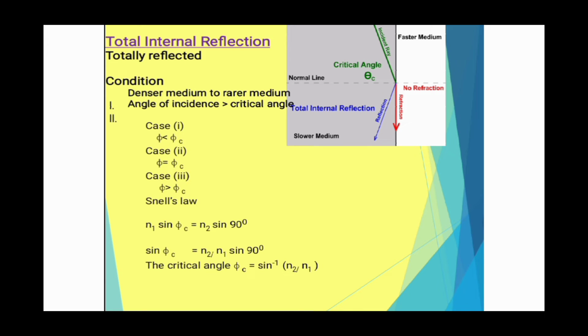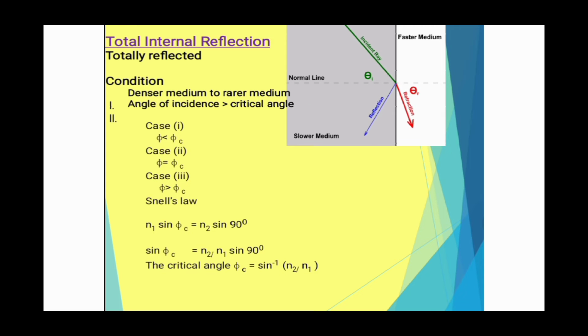In case 1, we can see that the angle of incidence is less than the critical angle, so refraction takes place. In case 2, the angle of incidence is equal to the critical angle. Therefore, the light wave flows along the same plane.